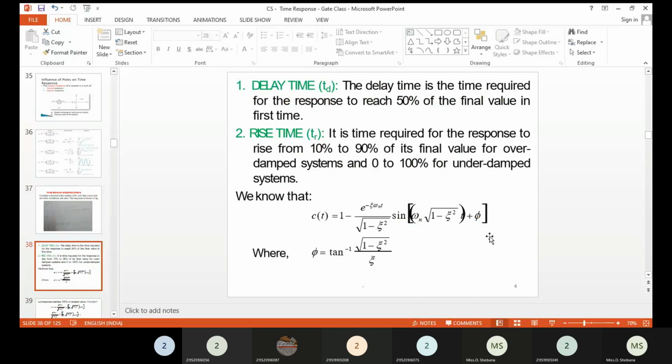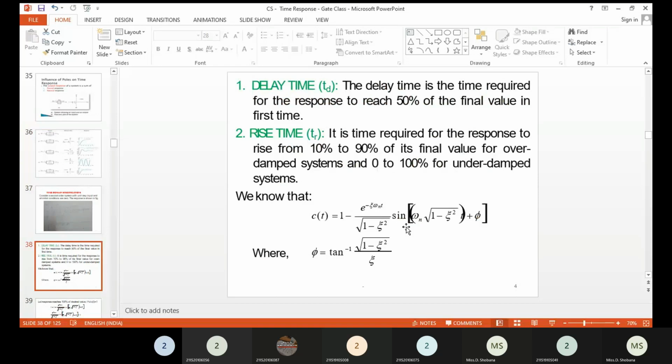Okay, for example, if it is an underdamped system, the final value will be taken from 0 to 100%. If it is critically damped, the final value will be calculated between 5% to 95%. If it is overdamped, then the final value will be 10% to 90%. So that is very important. We should know it in order to solve various kinds of problems.